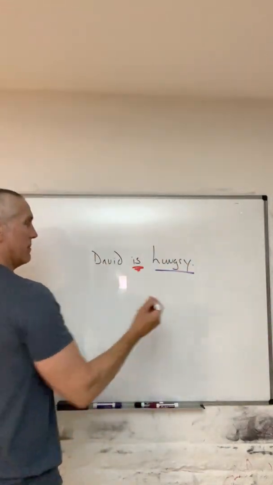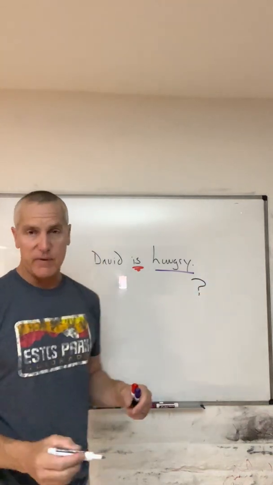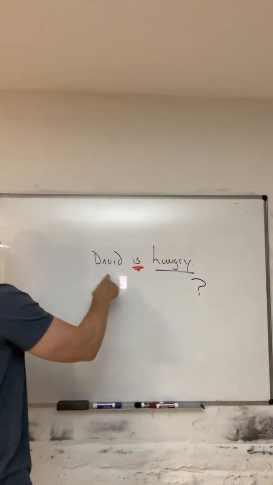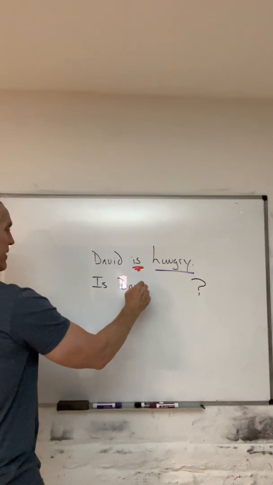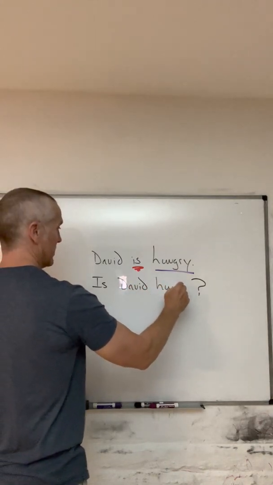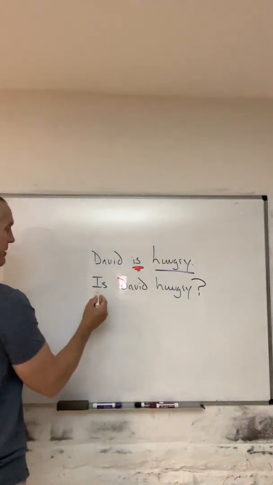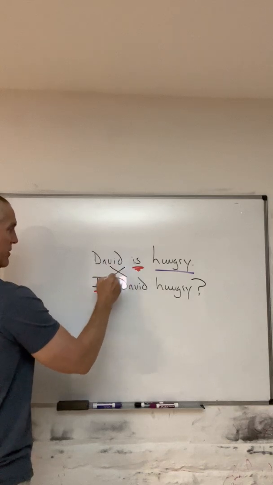If we want to make this an interrogative statement, a question, it's very easy. The verb be and the subject change positions, and then we have the question, just like that. Is David hungry? And the verb be, of course, and the subject, it just changed positions.